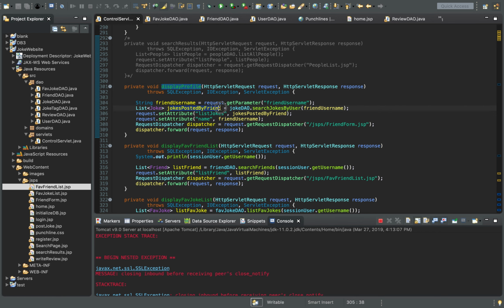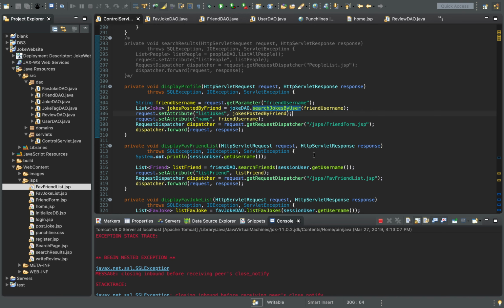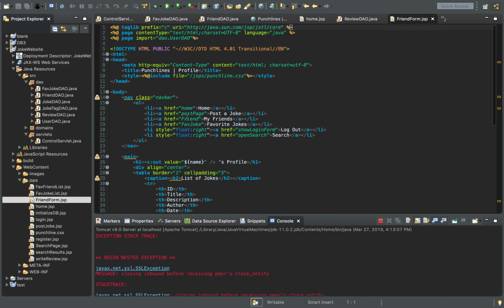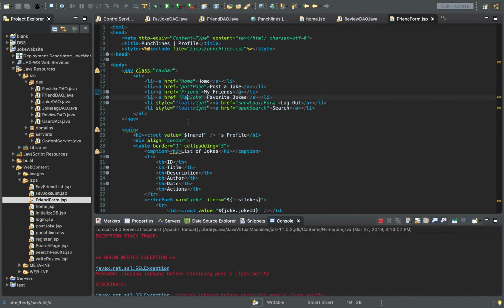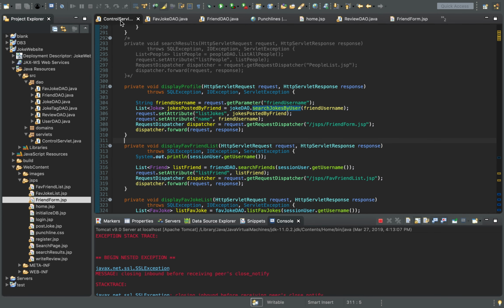And here I created a list from the joke DAO, which is search jokes by username by user, and using these right here, list jokes, which is the hyperlink we used in the HTML, and name, and it refers to the friend form JSP right here. It has to be the same exact, and the same concept right here where you can add a friend here. Yeah, display.